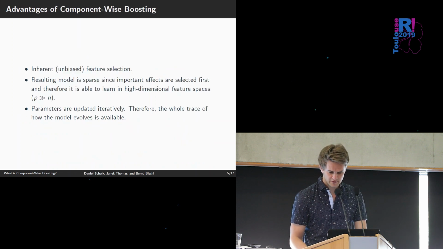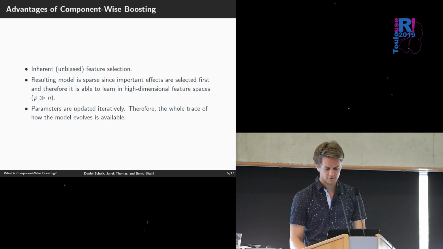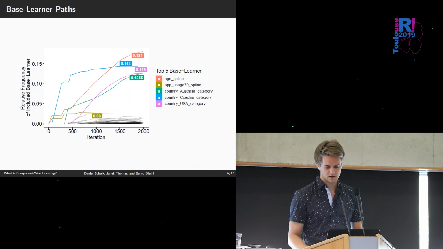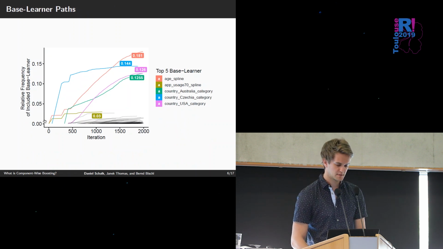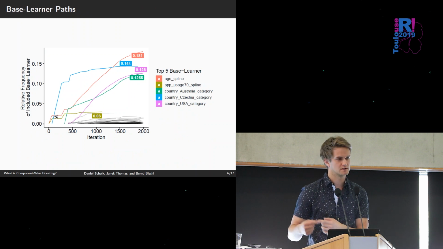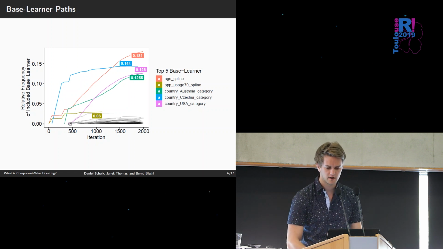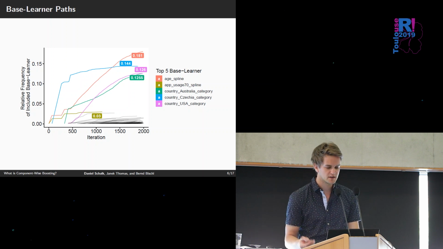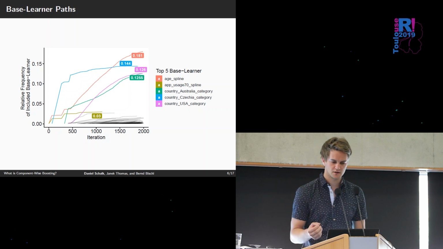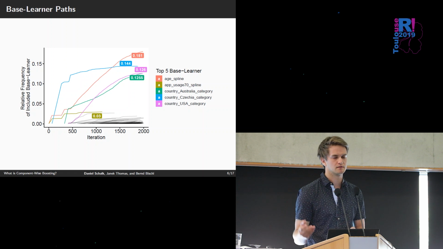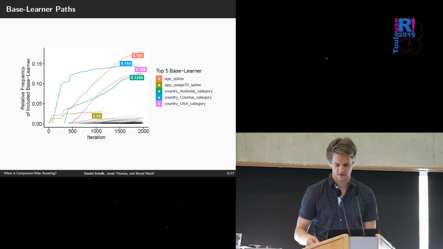And another very nice property is that we have the trace of how the model evolves. So we see here, maybe the first base learner is fitted and the second base learner and so on and so on. And we can see after 300 iterations, we have included 3 features. After 400 iterations, we have maybe already 4 and so on. So this is pretty nice in component-wise boosting: we can jump very easily back and forth and have a look at the model at different iterations.